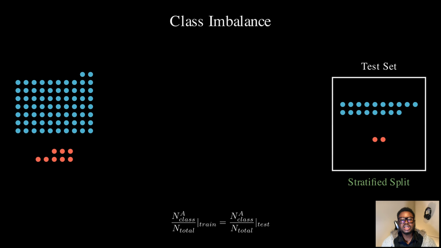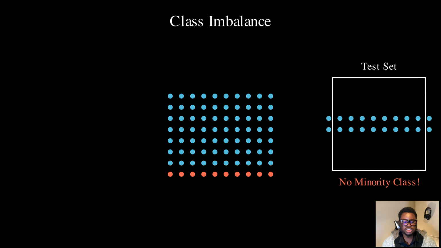The fraction of class A in the training set equals the fraction of class A in the test set. This ensures that, number 1, our test set is representative of the real world class distribution. Number 2, we have enough examples of rare classes to evaluate performance. Number 3, our model sees the true difficulty of the problem during evaluation.